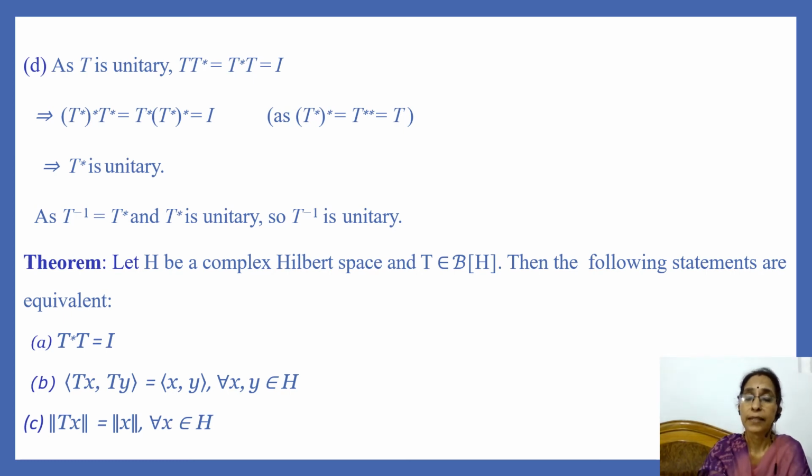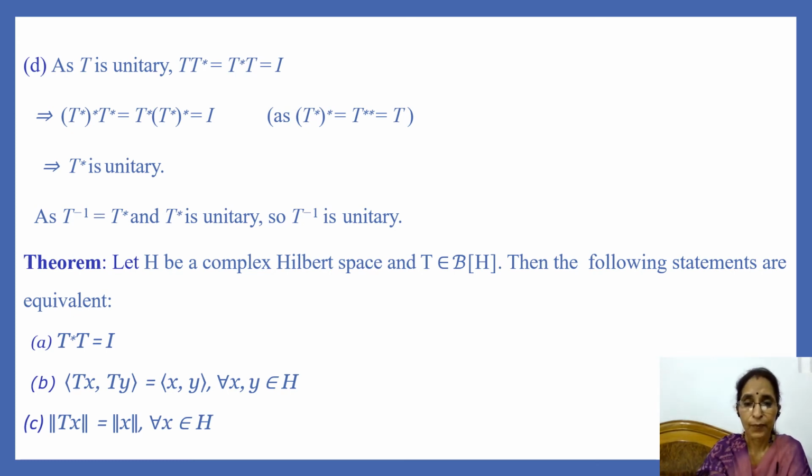As T is unitary, and we know that if T is a unitary operator, then its Hilbert adjoint operator coincides with its inverse. So T inverse is equal to T star, and since T is unitary, so T inverse is also unitary.